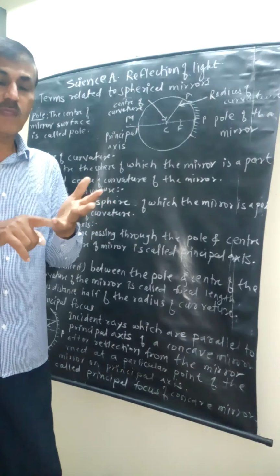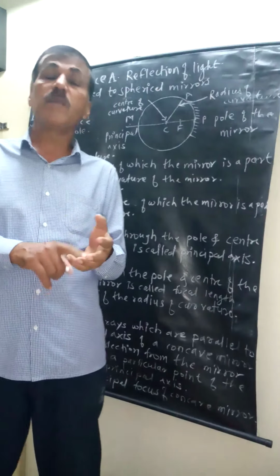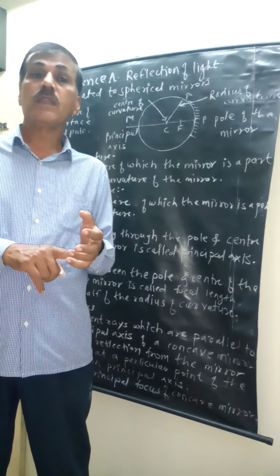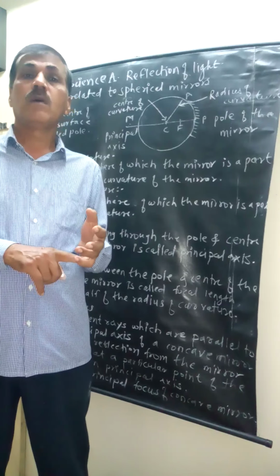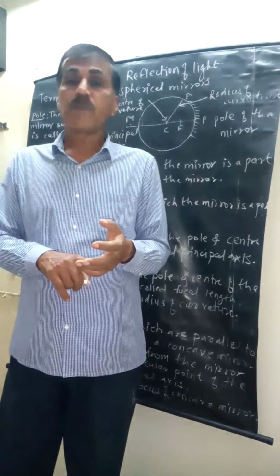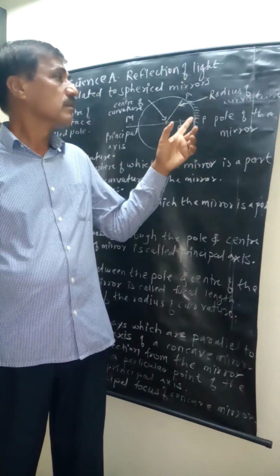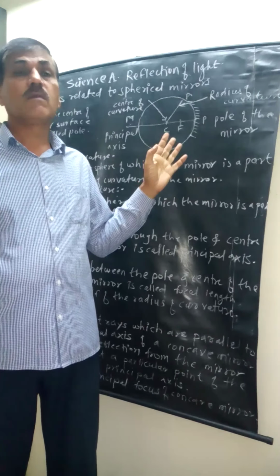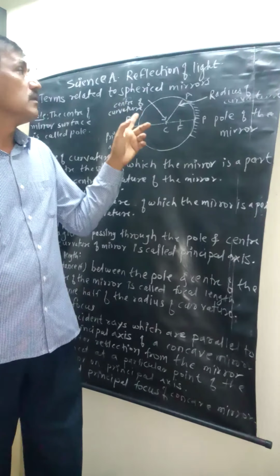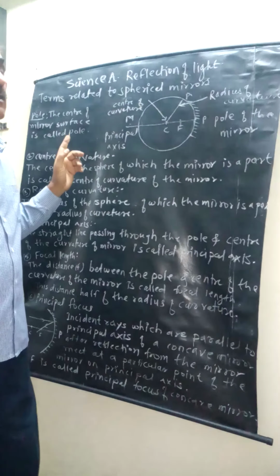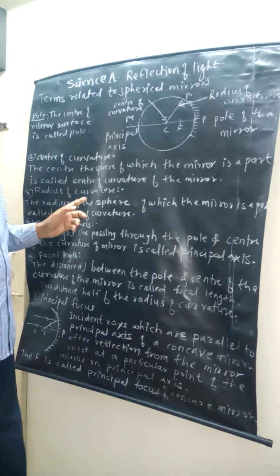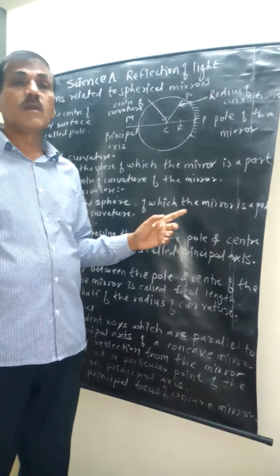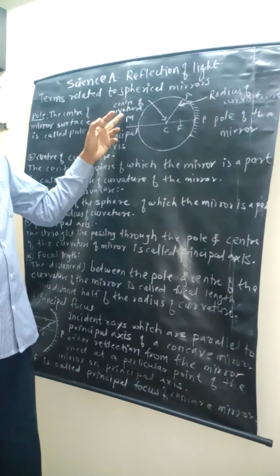Which definition first? Pole. What is pole? Define pole. Pole is the center of the sphere is called the pole. Then center of curvature: the center of the sphere of which the mirror is a part is called the center of curvature.